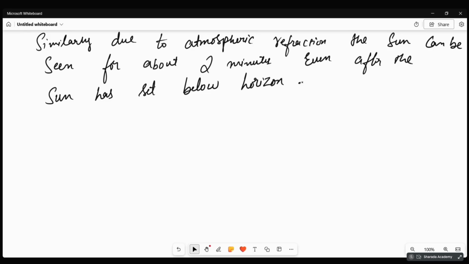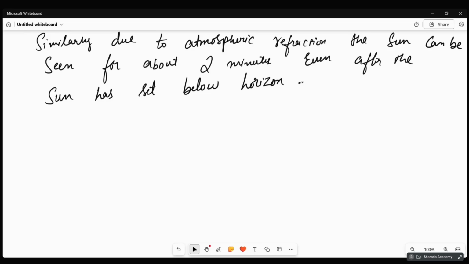Okay. But in the morning, if you see, the sun looks red in color, correct? The sun looks red in color, but we know that it is white because it emits white color. But why does it look red? In the morning, when it is coming from the horizon, it is at a very far distance from us. So all other light will be scattered away from us. The light which reaches our eyes is only the red light.